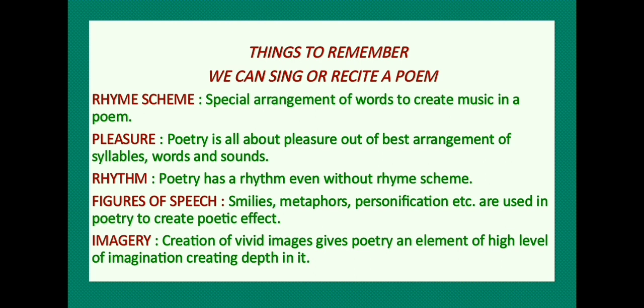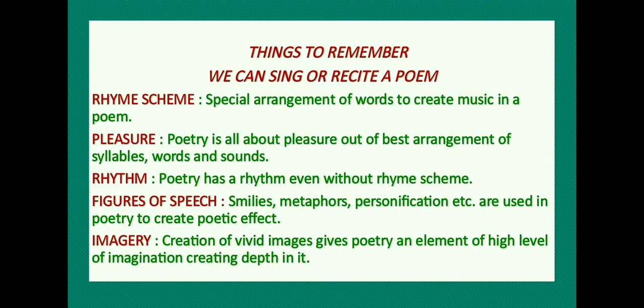With this kind of arrangement, the poem becomes musical. We can sing the poem while we cannot sing the prose because the prose has no such rhyme scheme or poetical arrangement.